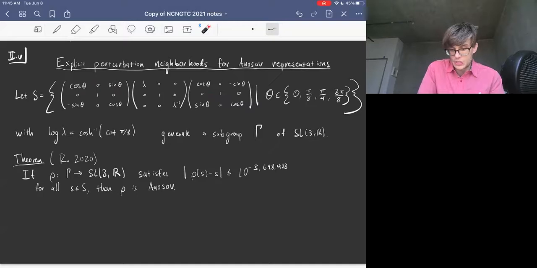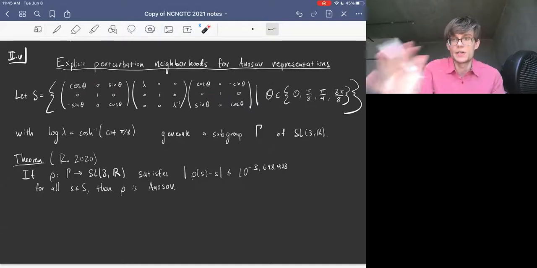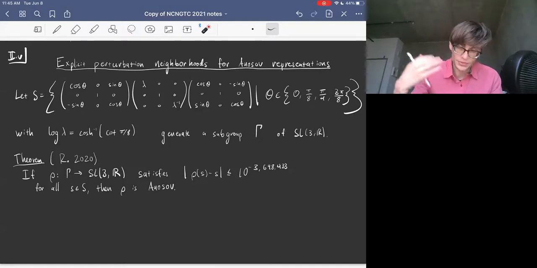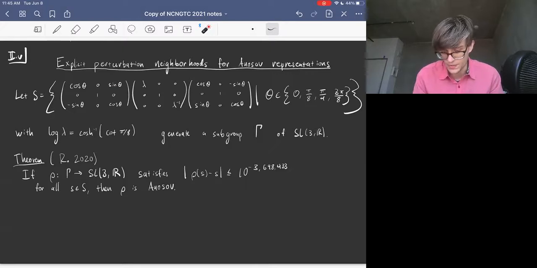So these include into SL3R, and they generate a subgroup, and that subgroup is an Anosov subgroup. It sends geodesics to Morse quasi-geodesics because it acts on a copy of the hyperbolic plane in the associated symmetric space, the 3x3 symmetric positive definite matrices. Now you can compute the Morse quasi-geodesic parameters for that action, so the alpha naught D, C1, C2, C3, C4. And running through the proof of stability, you can see how far you can perturb a representation so that it still sends geodesics to Morse quasi-geodesics.